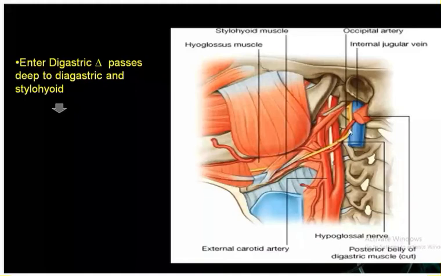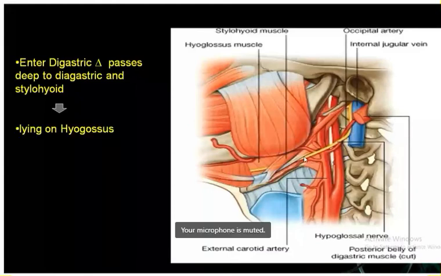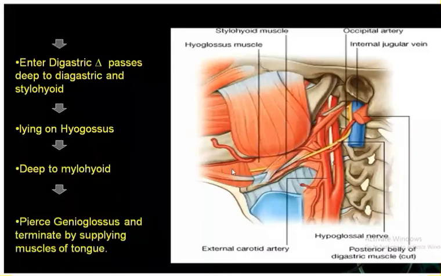Then it will lie on the hyoglossus muscle. This is the hyoglossus muscle. It will pass deep to the mylohyoid muscle. This is the mylohyoid muscle. Then it will pierce the genioglossus muscle and supply most of the muscles of the tongue, except the palatoglossus. So this is the course of the hypoglossal nerve.